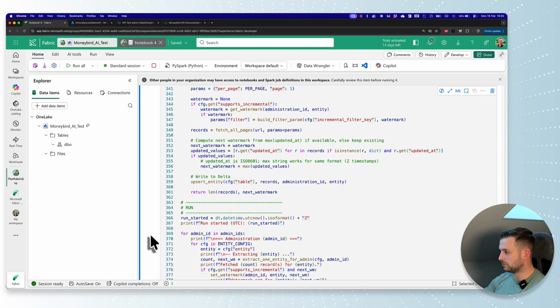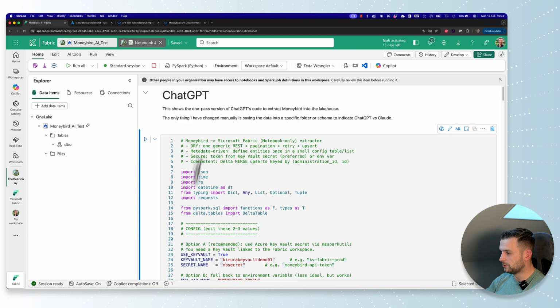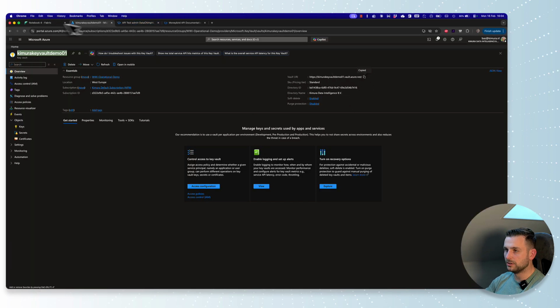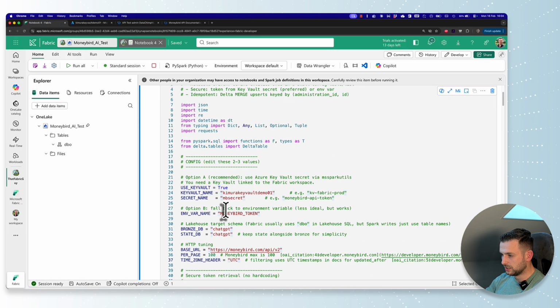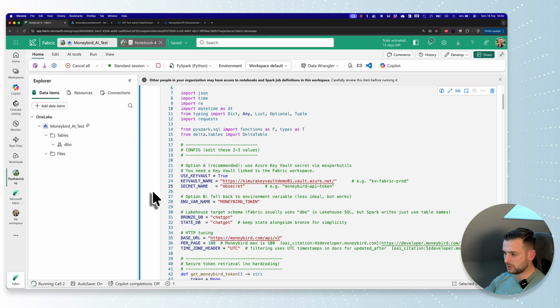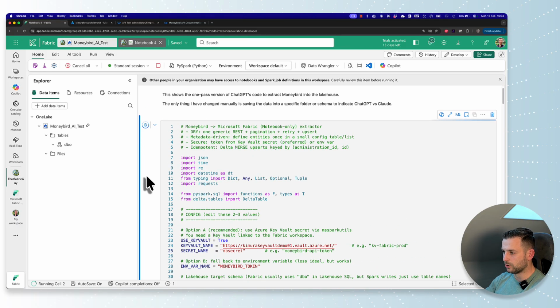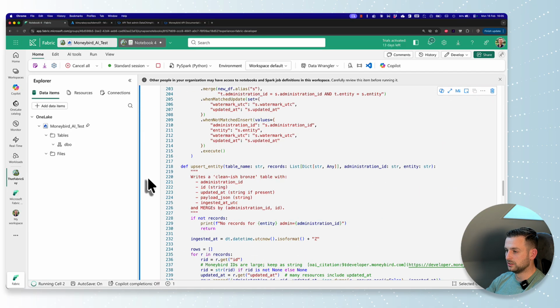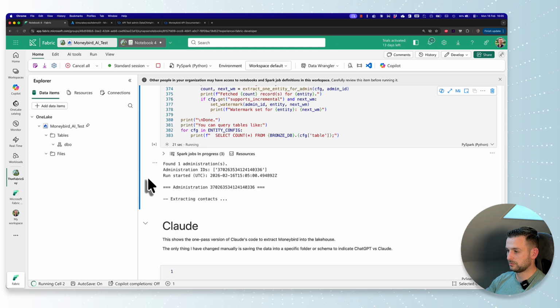Okay, so I told you that we're not going to debug, but I think we should be able to give ChatGPT the benefit of the doubt here and put in not just the key vault name, but the key vault URI. And then run it again, because this was an easy mistake, and I've been working with this key vault integration in a previous video, and I saw that the Microsoft documentation was not up to date. It was referring to a key vault name where the function actually expects the key vault URI. So I will give ChatGPT the benefit of the doubt here and see whether it works if we change that.